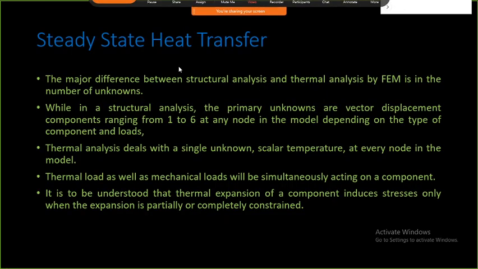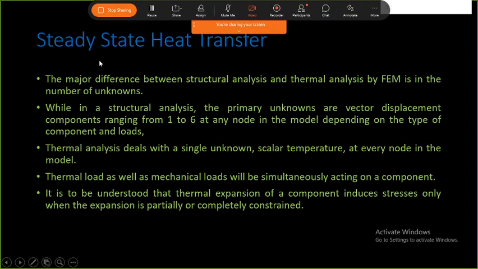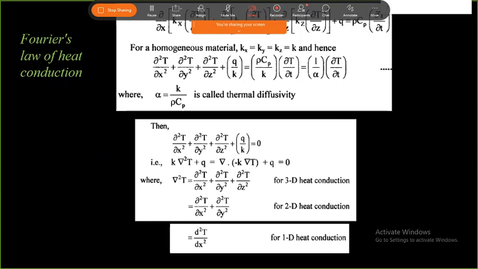One more thing I would like to tell you: there is a similar kind of relation, you can just review it, steady state heat transfer relations. There are two or three principles. One is the conduction principle, then convective, and then radiation. We are only dealing with conduction as well as convection. We are nowhere going into the radiation part of it.